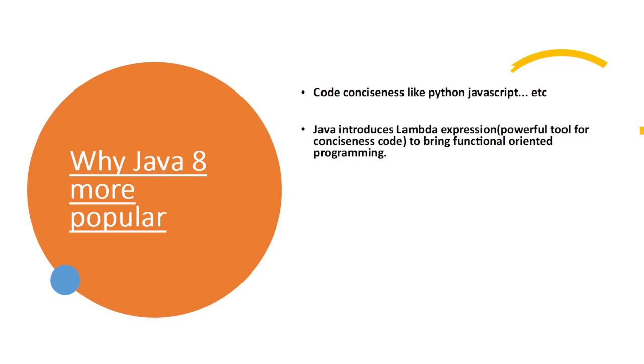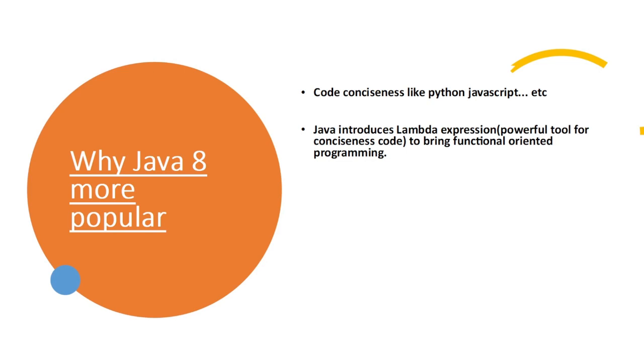After so many calculations in mathematics, lambda calculus was introduced as a revolutionary tool to make calculations very easy. It is a powerful tool. So the programmers thought, why can't we bring this lambda feature into programming concepts? Similarly, they slowly introduced lambda expressions.